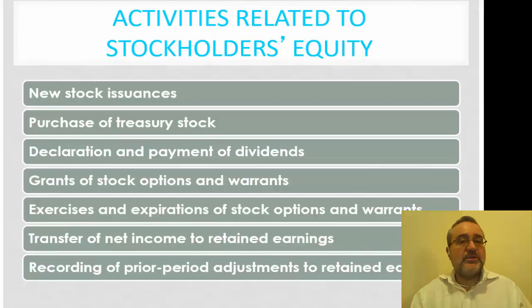But what we're interested in is any new stock issuance, any new purchases of treasury stock or the selling of treasury stock, the declaration and payment of dividends. We want to understand if there are any granted stock options and warrants, maybe to executives, the exercising and expiration of stock options, transfer of net income to retained earnings.